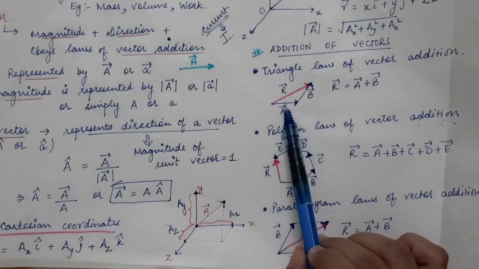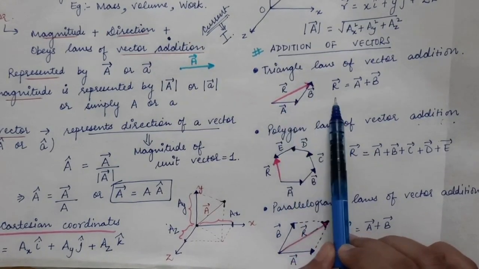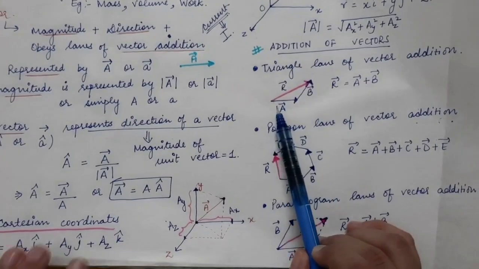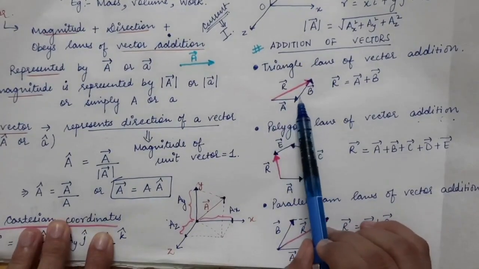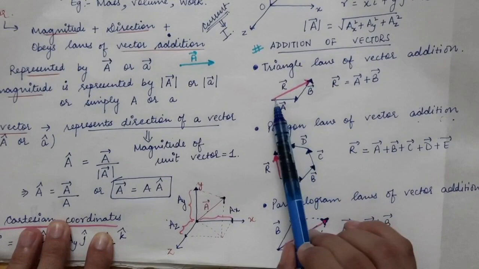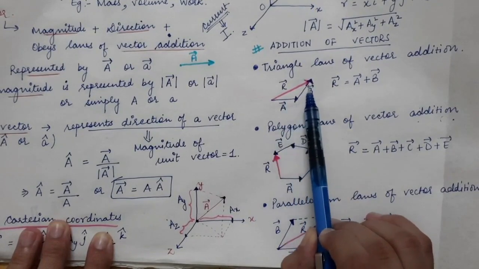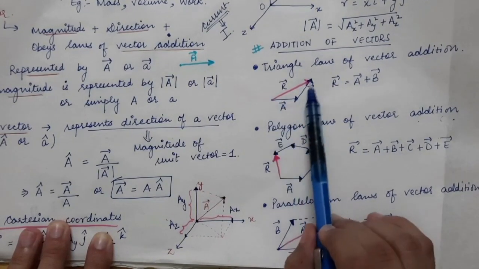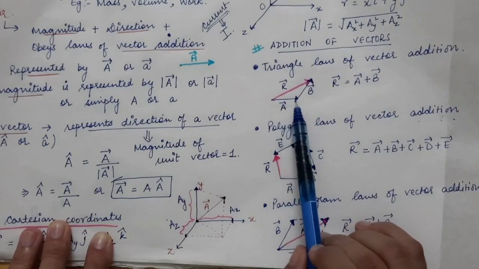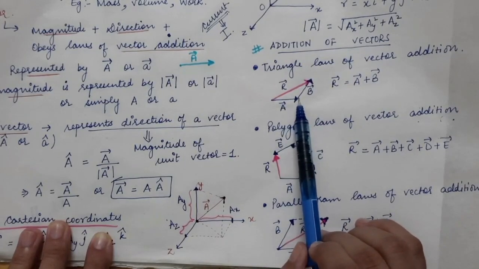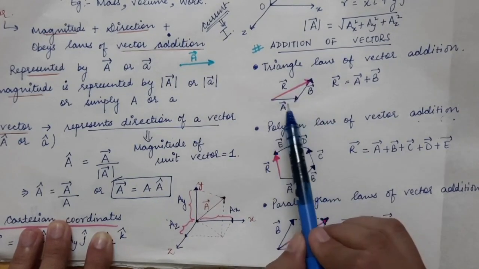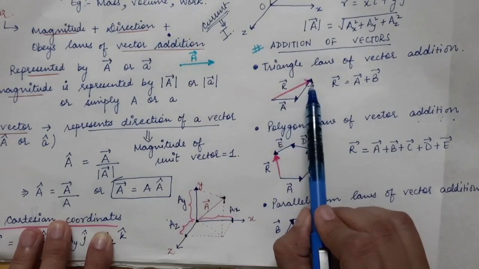Same order means this a vector is directed in this particular direction and b vector is directed in this particular direction. So they are in the same order. They are in the same order means the head of the first vector touches the tail of the second vector. So this is called the same order.